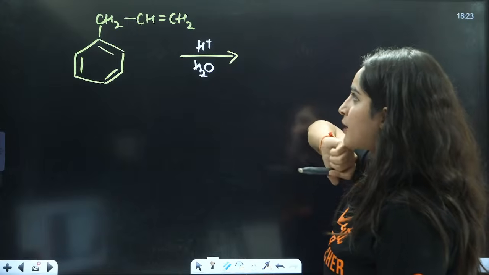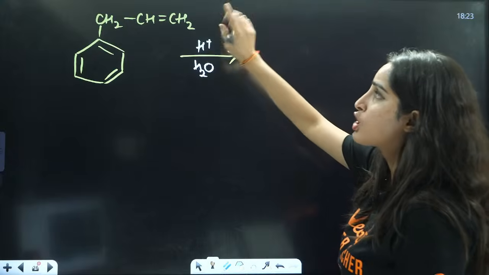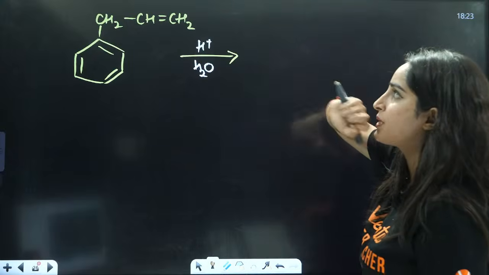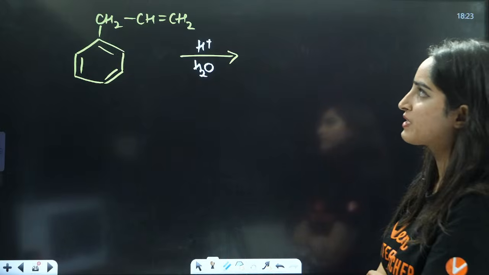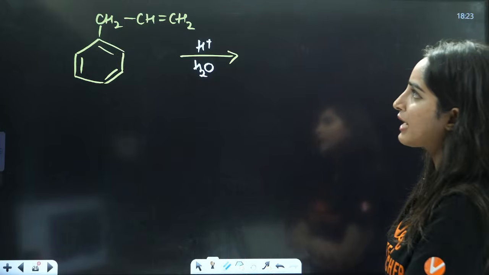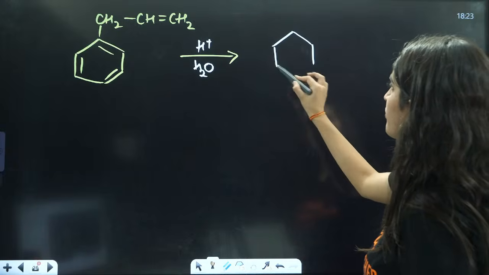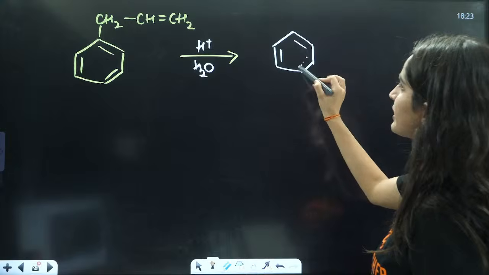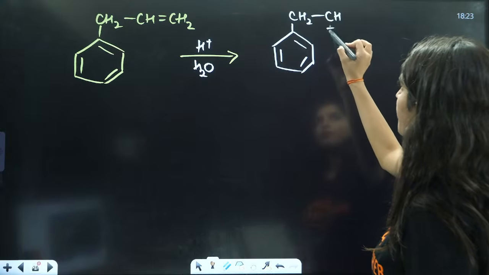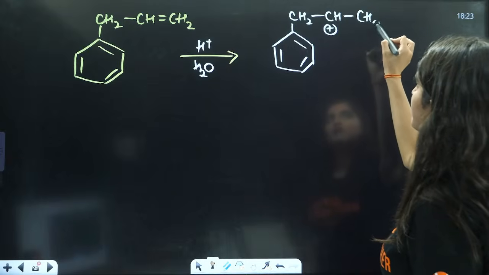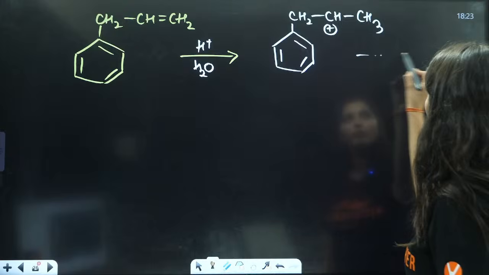So what kind of carbocation will be formed? Where carbocation is more stable. So in this case carbocation is less stable. In this case carbocation will be more stable, right? So I'll have this kind of carbocation formation. This is my CH2, this is CH positive, and to this I will have CH3, one hydrogen will be added here. This will be my carbocation formation.